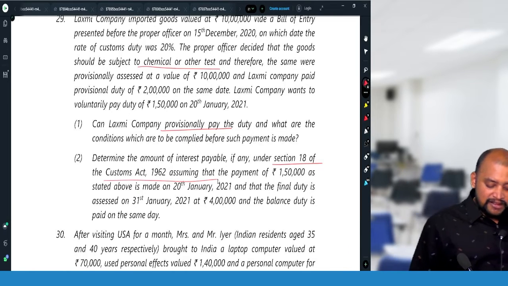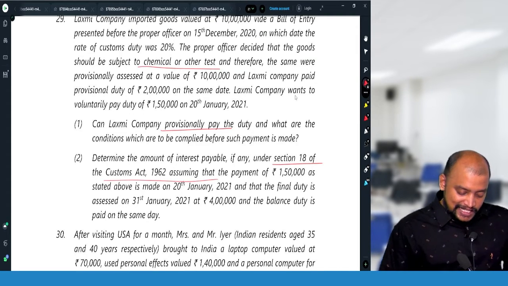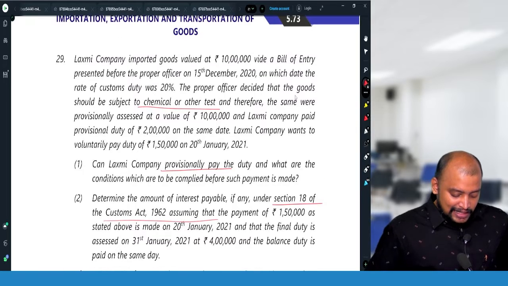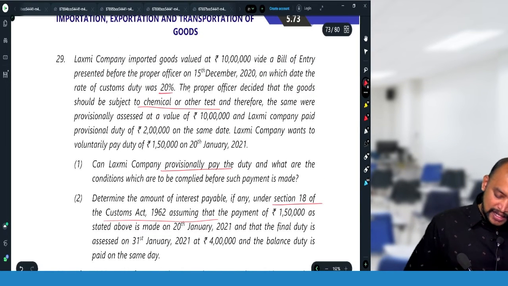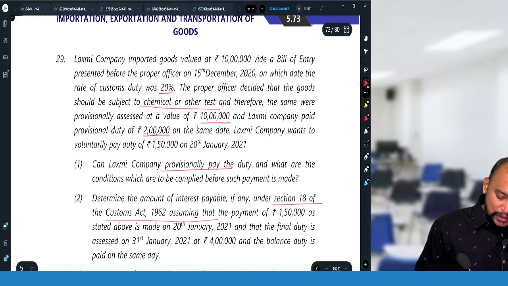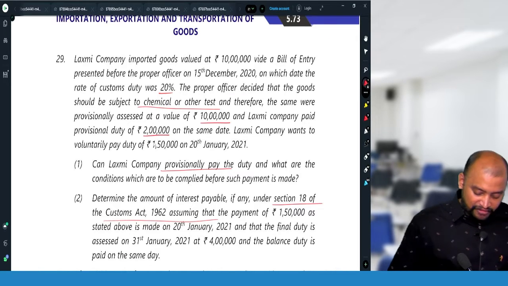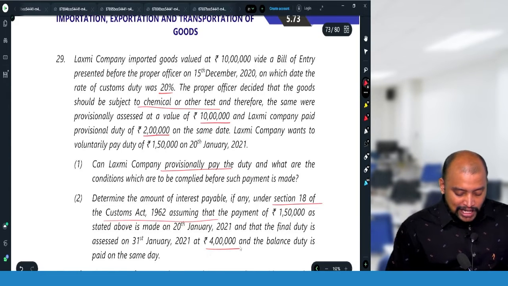Here, what is the final assessment duty? Provisional assessment is 10 lakhs into 20%. The goods were provisionally assessed at a value of 10 lakhs, and Lakshmi Company paid provisional duty of 2 lakhs. Lakshmi Company wants to voluntarily pay 1,50,000, and the final duty is assessed at 4 lakhs.